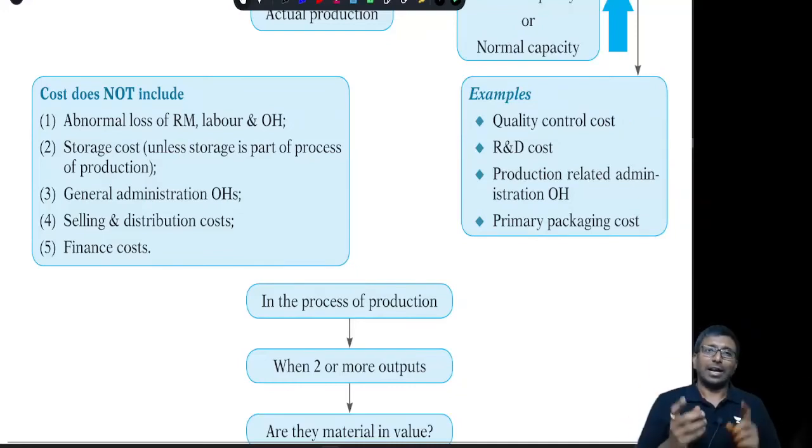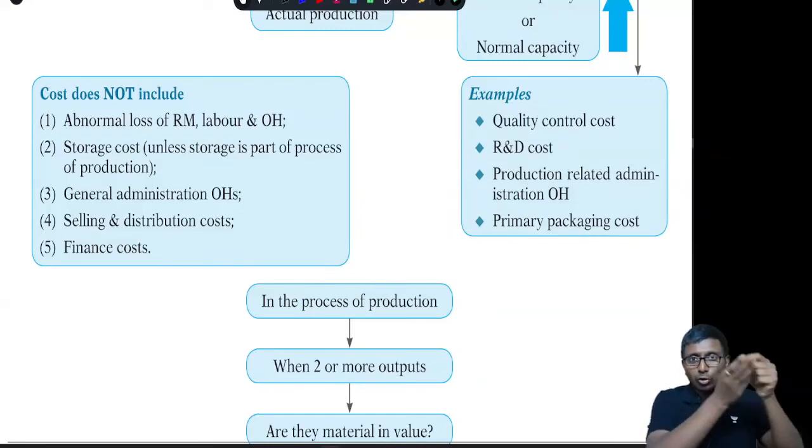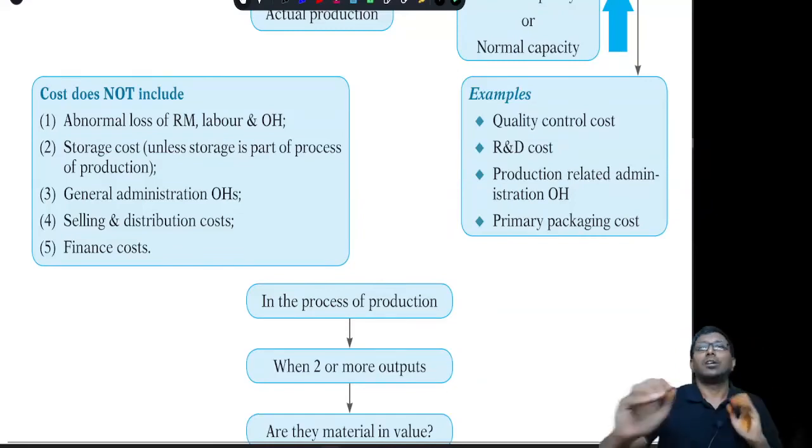Okay, right. Now let us look at the joint products and byproduct situation. A byproduct is a product which comes out of the process and whose value is immaterial. For joint products, the value is obviously material. If it is a byproduct, we will measure it at NRV, and that NRV will be reduced from the joint cost. The joint cost is going to be allocated between the joint products.